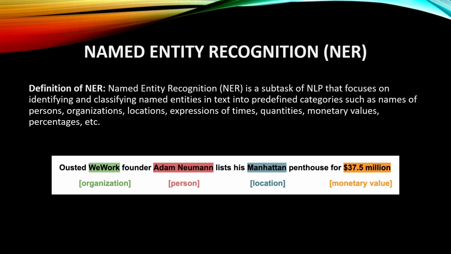Named entity recognition. Named entity recognition is a subtask of NLP that focuses on identifying and classifying named entities in text into predefined categories such as names of persons or organizations, location, expressions of times, quantities, monetary values, percentage, etc. So in the given sentence, we can see WeWork is an organization. Like the NLP itself tells that WeWork is an organization, Adam is a person name, Manhattan is a location, and 37.5 million is a monetary value.